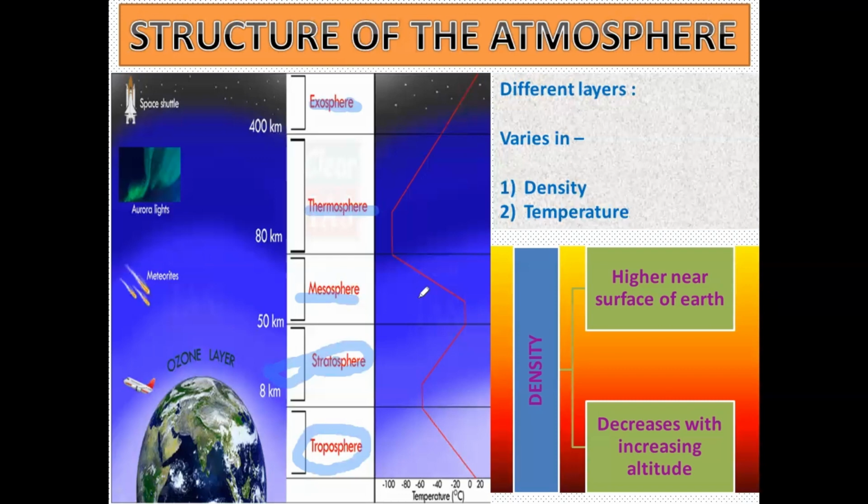Now, the column of the atmosphere is divided into 5 different layers depending upon the temperature conditions. They are the troposphere, stratosphere, mesosphere, thermosphere, and exosphere. Now let us discuss all these layers one by one.